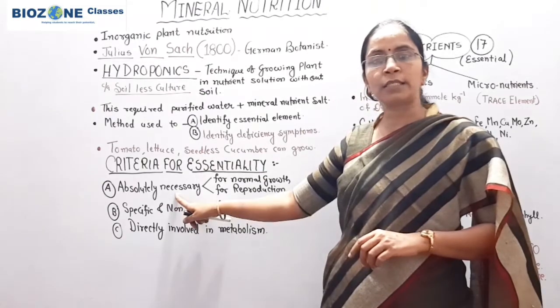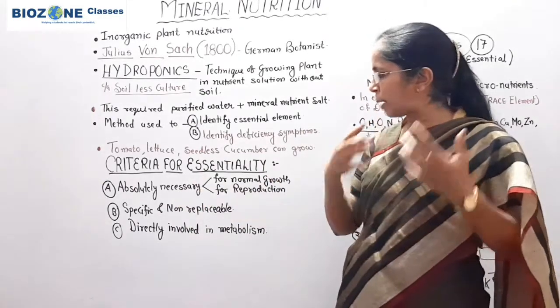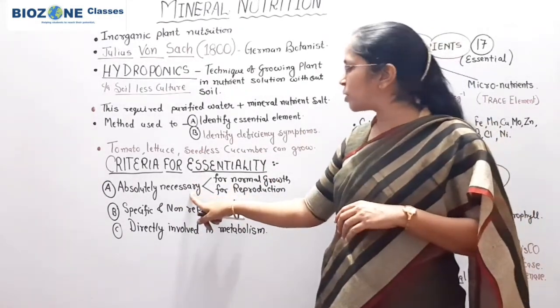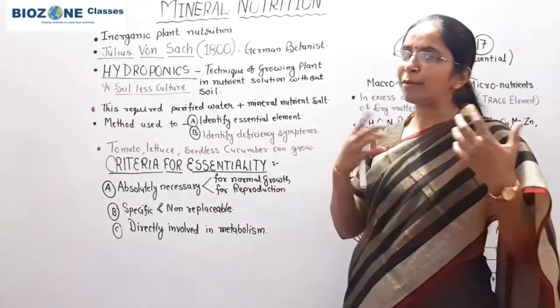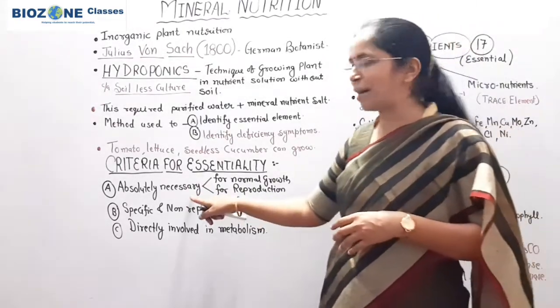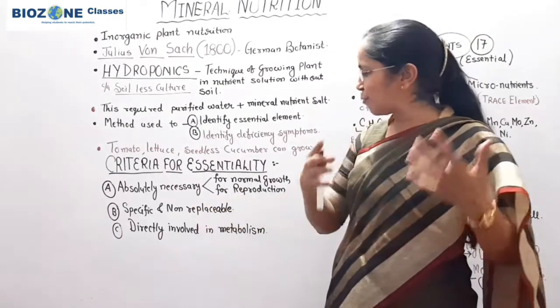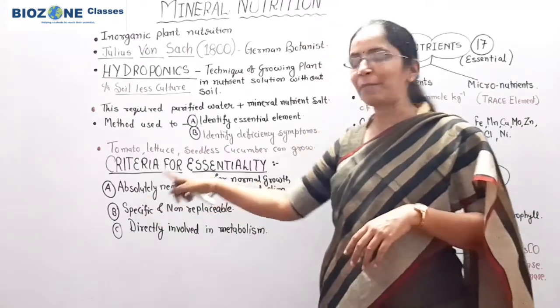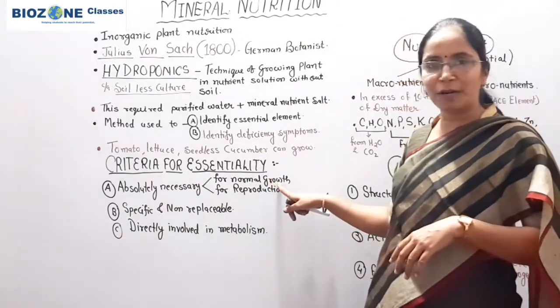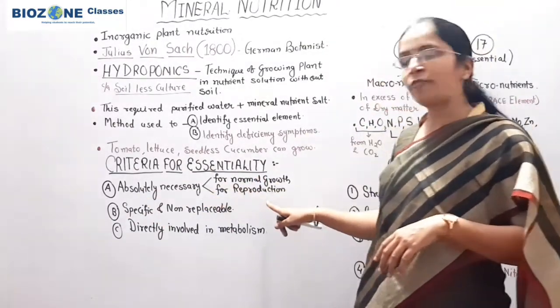Secondly, it is absolutely necessary for reproduction. So remember, it is required for normal growth as well as for reproduction.